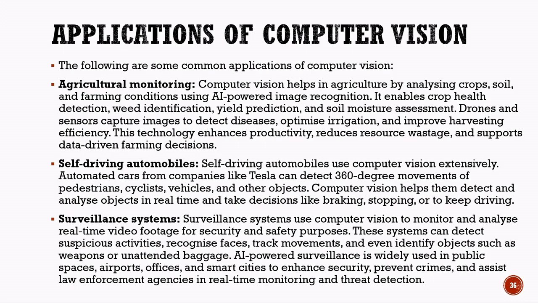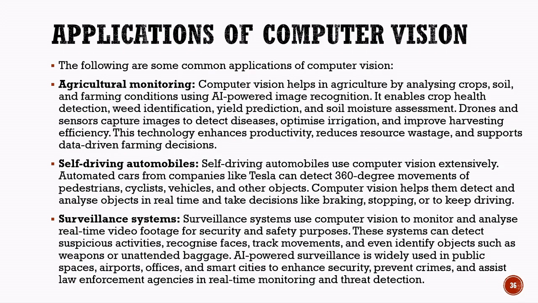Another major application is self-driving automobiles. Self-driving cars use computer vision extensively to understand their surroundings. These vehicles can detect roads, traffic signals, pedestrians, cyclists, other vehicles, and obstacles in real time. Computer vision helps the car make decisions such as braking, stopping, turning, or continuing to move safely. Companies such as Tesla use advanced computer vision technologies in automated vehicles.